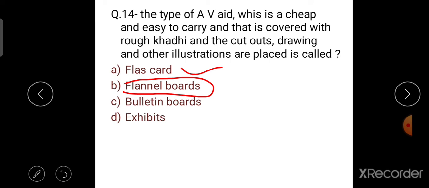Where the flashcard is a card bearing information, as a word or a number, on one or both sides, used in a classroom drill or in private study. The size of a flashcard is 25 to 30 centimeters. And the bulletin boards are made up of cork material, which is used for posting public messages. And exhibits are objects or collections of objects which are meant for public display.